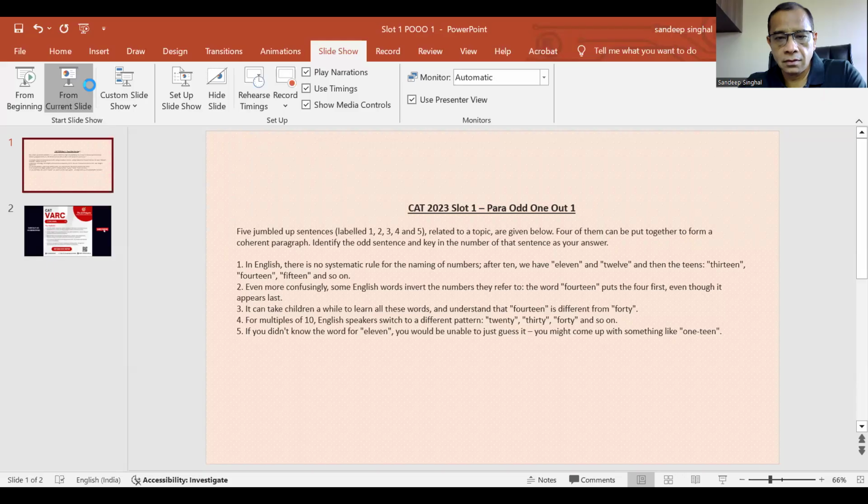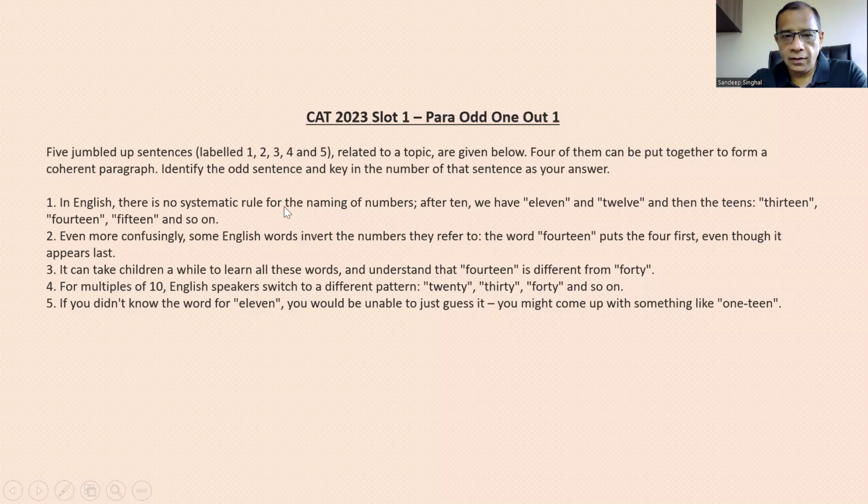Hello. So let us continue with our series on solutions for CAT 2023 VARC questions. So next in line is slot 1, para odd one out question 1. So let's dive right in. So इसको read करते हैं.